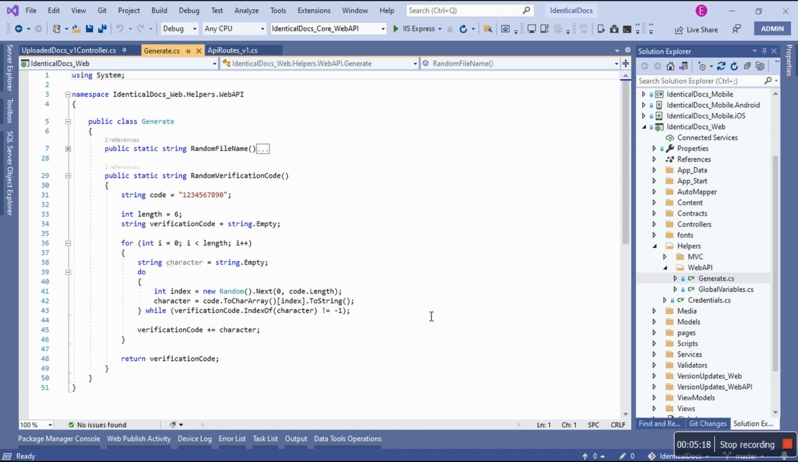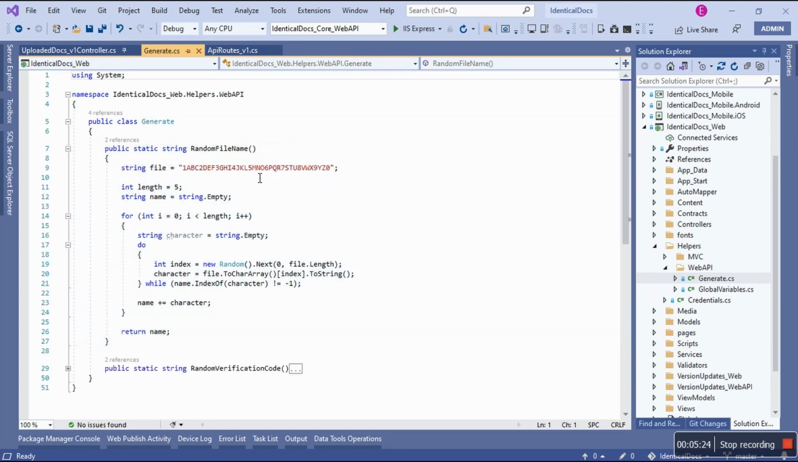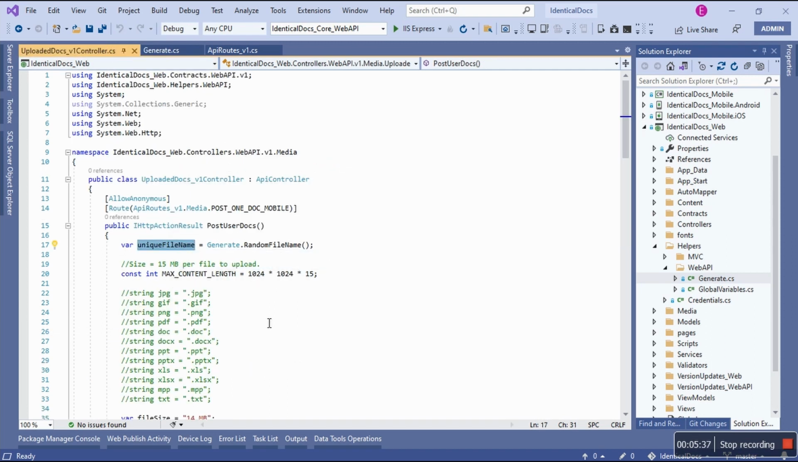And then previously we were looking at this random verification code static method. Today we're going to look at random file name. So this is the algorithm to get the random file name. The length should be 5. I'm using the random object to get the name, right? Because it's returning the string. So that's what I'm going to have here, 5 characters.